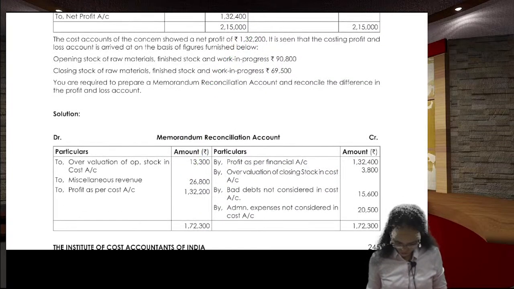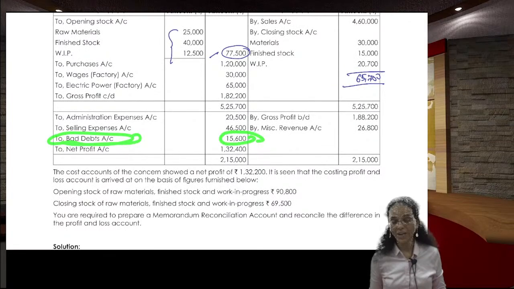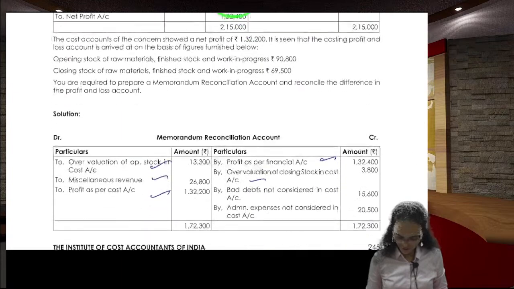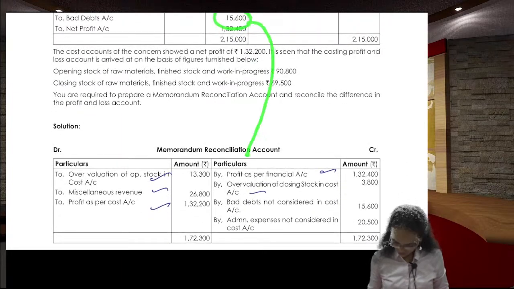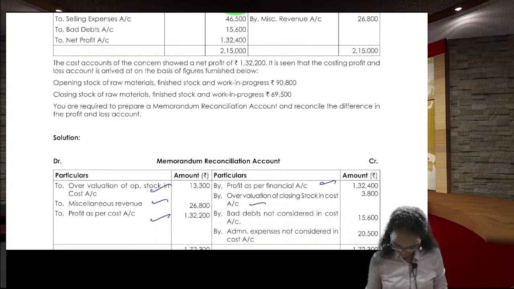Right. So, this one done, this one done. This one also done, this one also done, this one also done. See, bad debts, provision for the bad debts only we will write in the financial one. So, you take here opposite side 15,600. 15,600 opposite side.